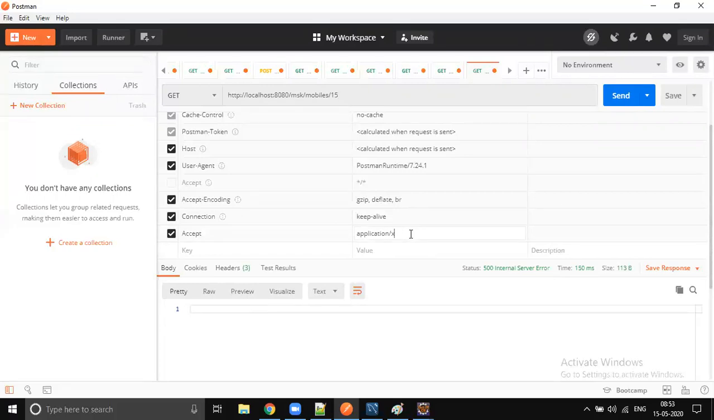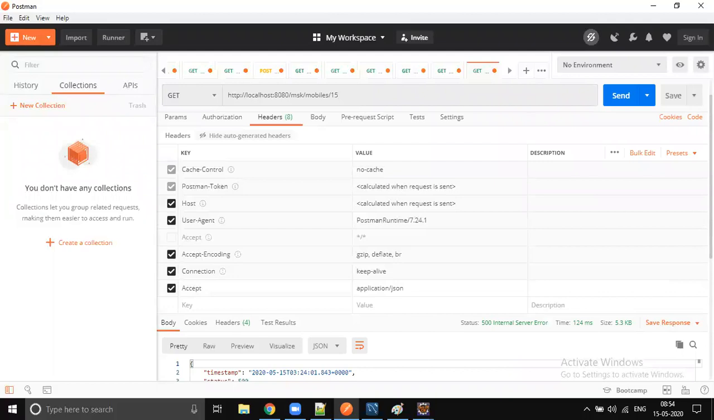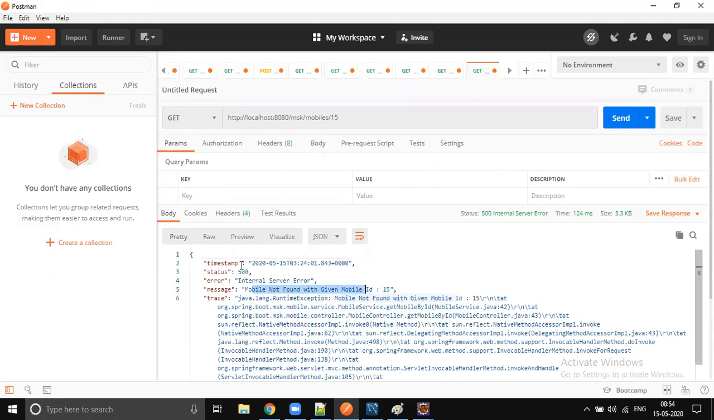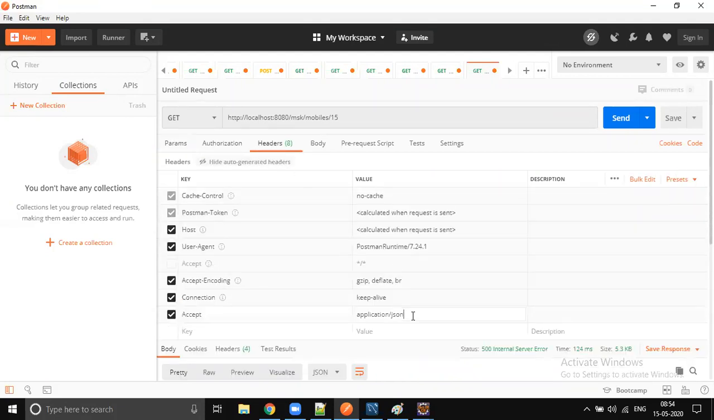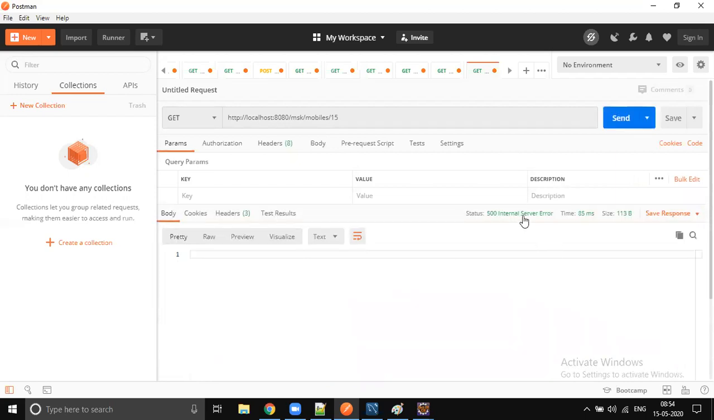If it is JSON, then the default exception handler will convert that exception into JSON format, right? So 500, mobile not found with the given mobile ID. By default, Spring Boot has extensive support for JSON. If the client is expecting XML in the header, our default exception handler cannot convert the exception into XML format. So when there is an exception for XML, we are getting only 500 internal error.